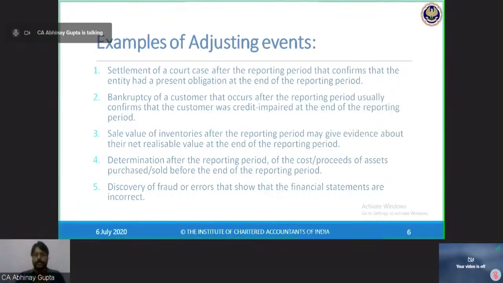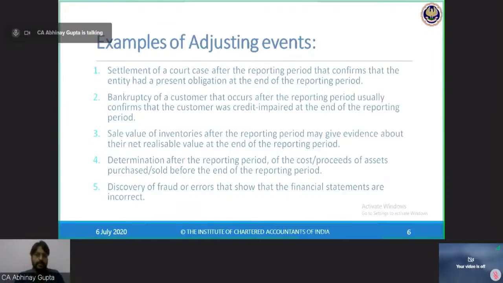Now, settlement of a court case. So the court case was already running for say 2 years, 3 years, 5 years, and it has to settle someday. So management knows that settlement will come in some time. So as at 31st March 2020, I was very well aware of the nature of the court case and what the implications of this court case are. If I lose the case, what are the implications? If I win the case, what are the implications? So management was aware about all these things.